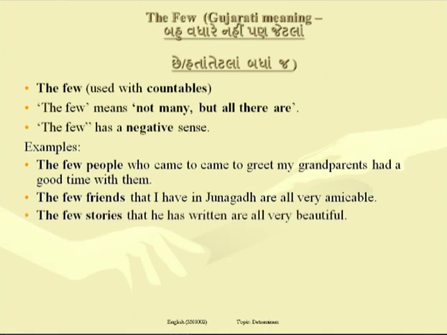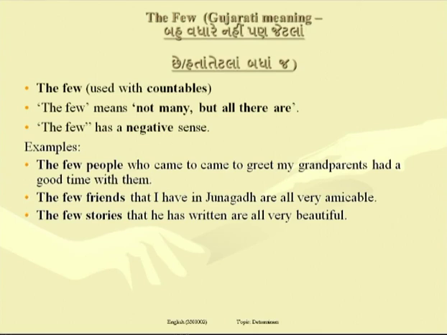Next example, the few stories that he has written are all very beautiful. Asking about a particular short story writer, how many stories he has written? The answer is, he has written few stories, but those few stories, they are all very beautiful.